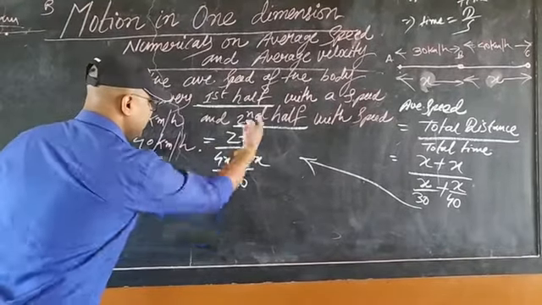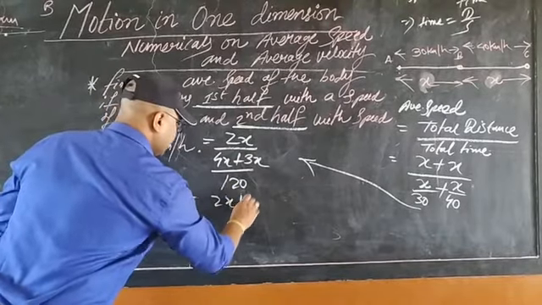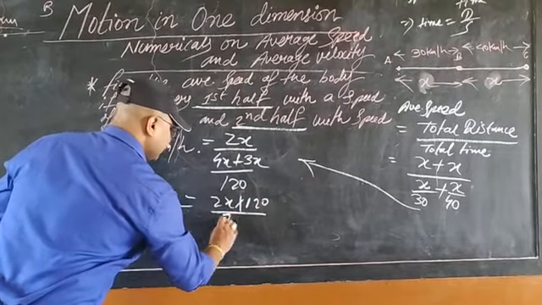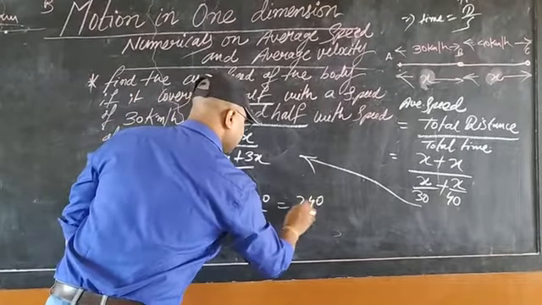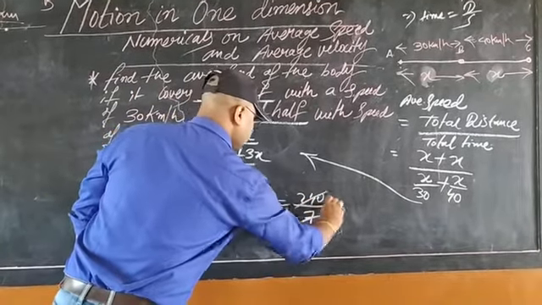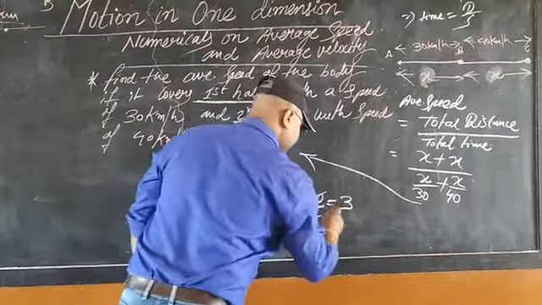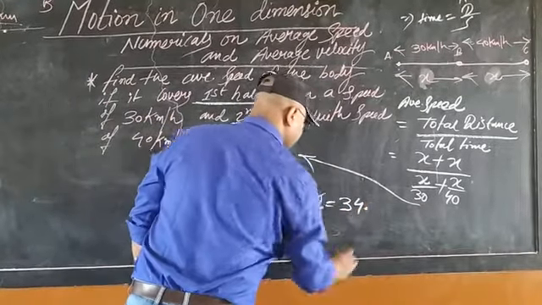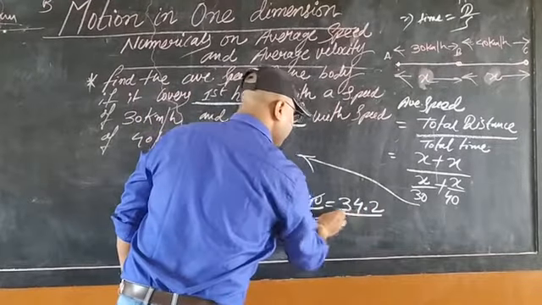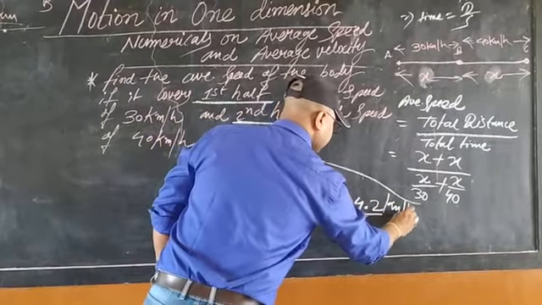Further, this 120 will go here, 2x into 120 by 7x. x cancelled. So 240 by 7, how much? 7 twos are 14, 7 threes are 21, 3 left, again 7 fours are 28, 2 left, 7 twos are 14. 34.2 km per hour, students.